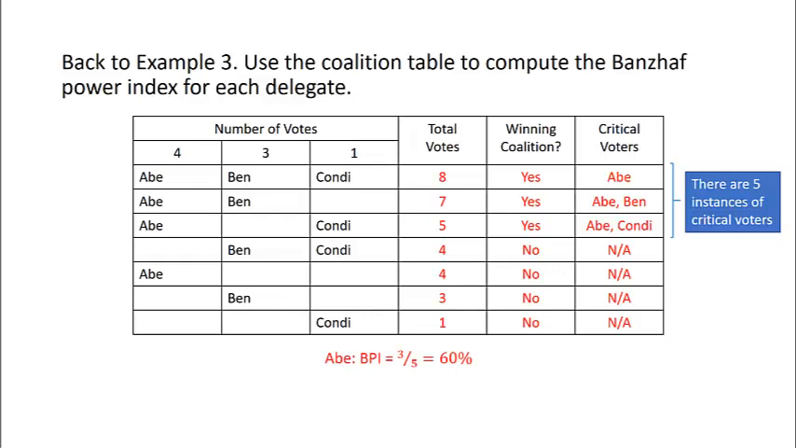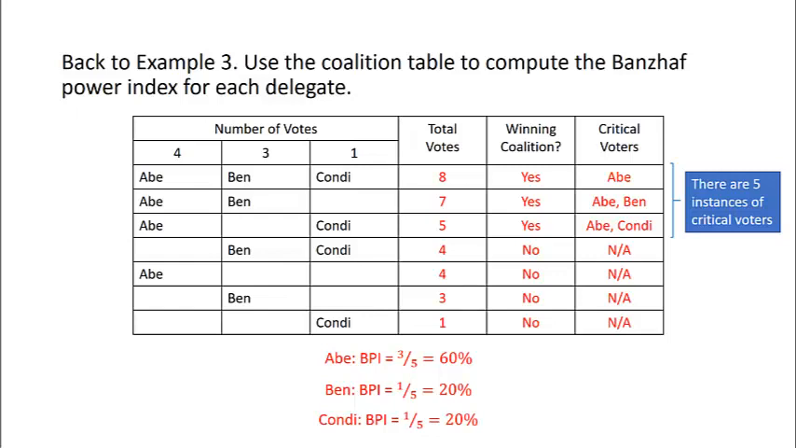Abe was critical 3 out of the 5 times, so his Banzhaf Power Index would be 3/5 or 60%. Ben was a critical voter once out of the 5, so his Banzhaf Power Index would be 1/5 or 20%. Condi was critical once out of the 5, so her Banzhaf Power Index would also be 1/5 or 20%.